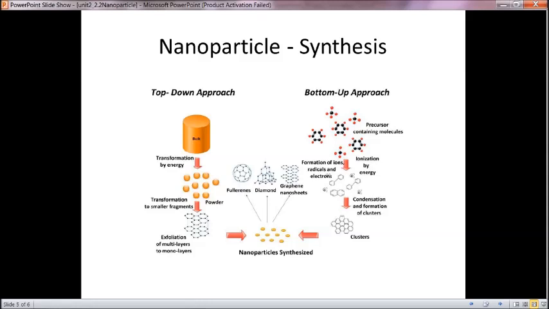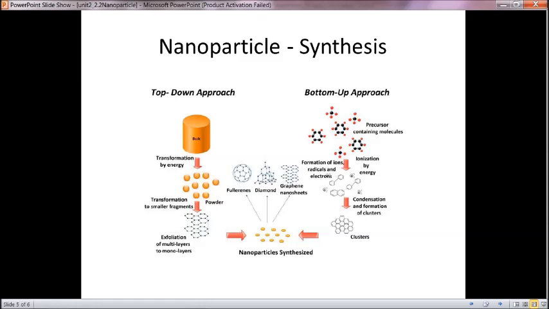Condensed means some chemical reactions, spray processes or evaporating processes are done to form them as clusters, and then these clusters are separated to become nanoparticles. These nanoparticles can be fullerenes, graphene nanosheets or diamonds, that is 0D, 1D, 2D or 3D nanoparticles.